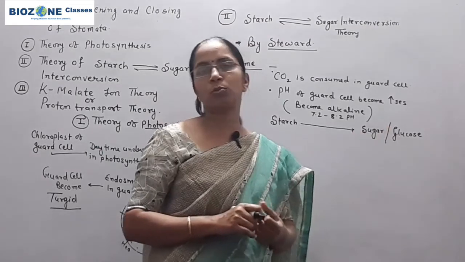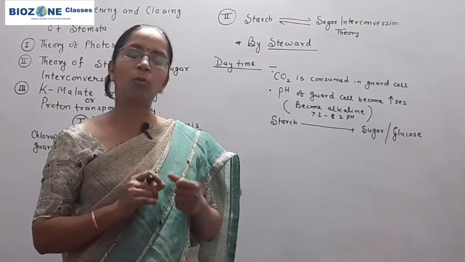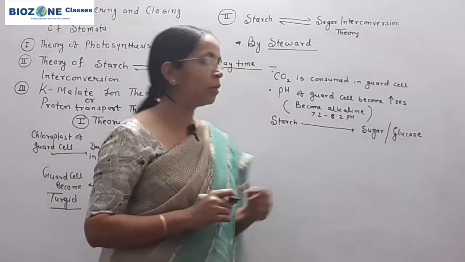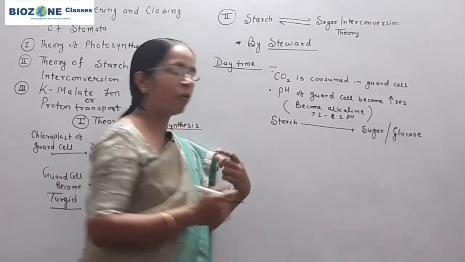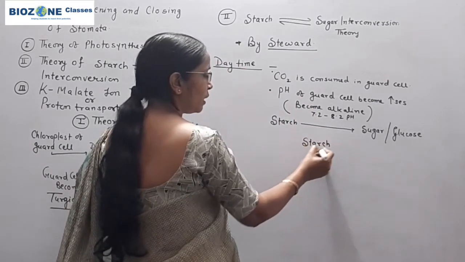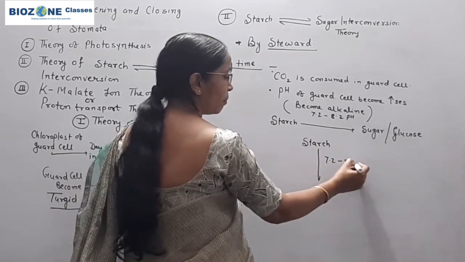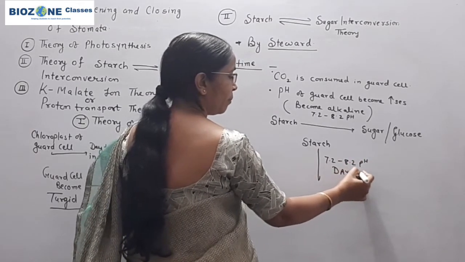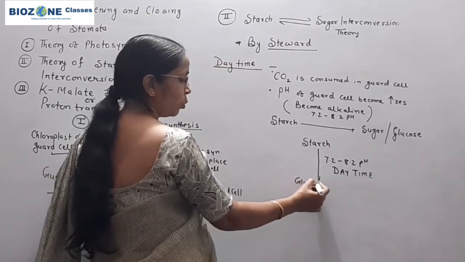To balance that osmotic pressure, the endosmosis phenomenon is responsible for the opening of stomata because guard cells become turgid. So starch during daytime converts into sugar. For this, Stewart provided an explanation that when the pH becomes 7.2 to 8.2 during daytime in guard cell, the starch gradually converts into glucose.